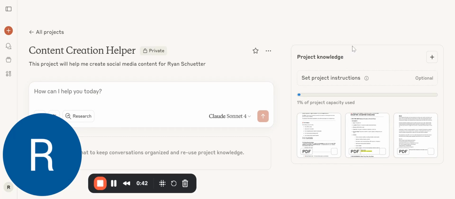The way I did this is, for me personally, I loaded in a lot from LinkedIn. So oftentimes I'm operating from my LinkedIn profile. So what I did is I made a Google Doc and I copied and pasted a whole bunch of stuff from my LinkedIn into this Google Doc. So I copied my about page. I copied previous posts that I've had and just copied and pasted it all into a Google Doc, which is one of these 3 PDFs here, and then inserted it under the project knowledge.